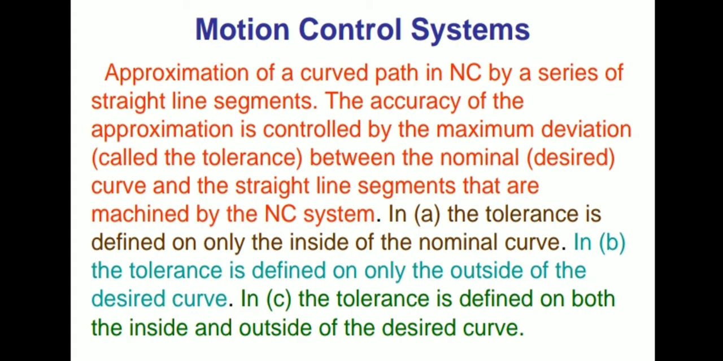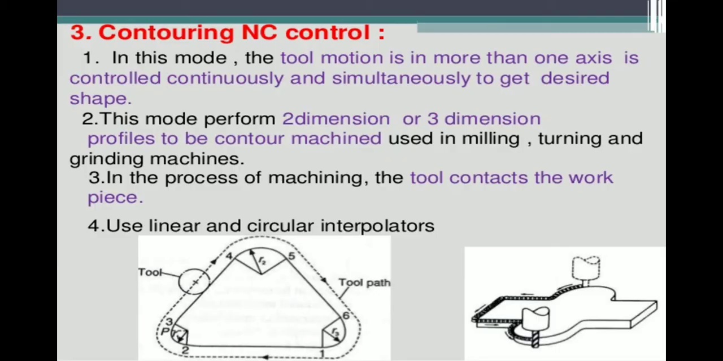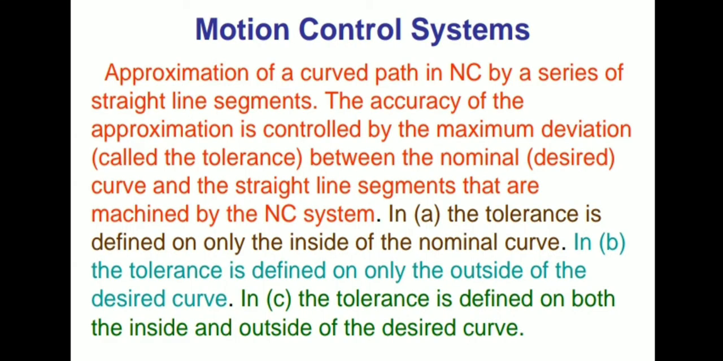Approximation of a curved path in NC by a series of straight line segments. The accuracy of the approximation is controlled by the maximum deviation, called the tolerance, between the nominal curve and the straight line segments that are machined by the NC system. So what is the motion control of the contour shape? Approximation of a curved path in the NC by a series of straight line segments. So in that there is a series of straight line segments, different straight lines and different contour positions. The tool should move from one place to another place. Different positions occur in that machine. So it is a machining operation.